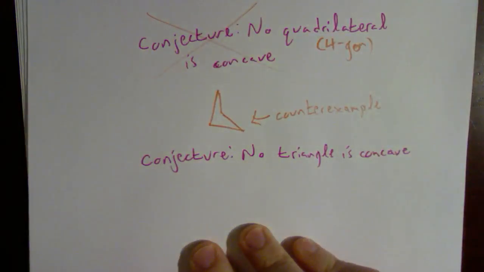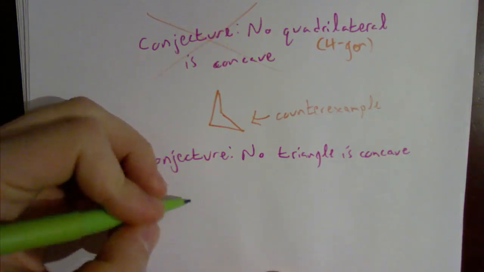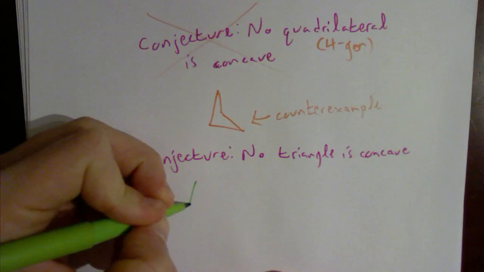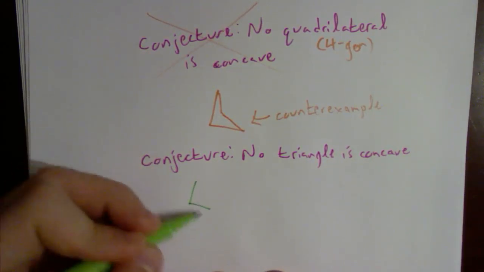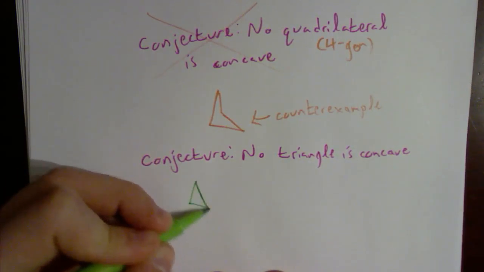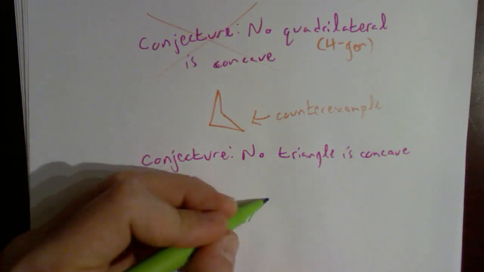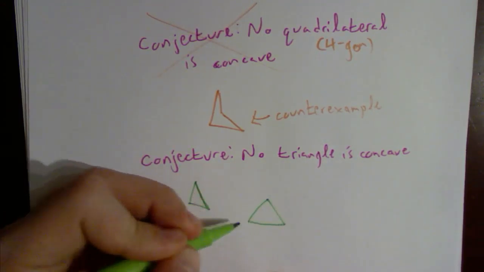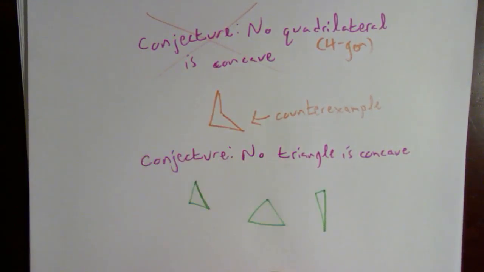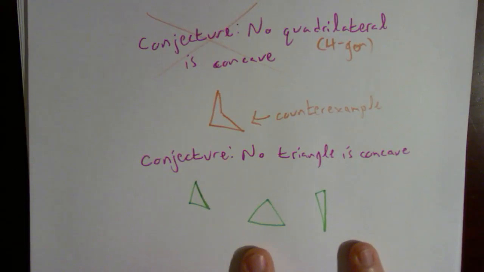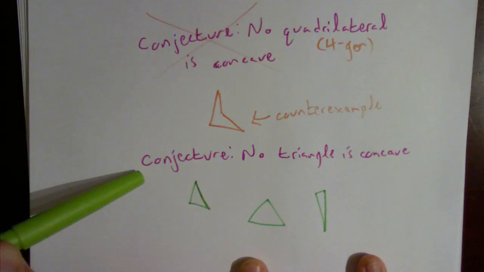All right, well, let's see if I can come up with a counterexample of that. If I try to draw a triangle, so I'll start the same way, 1, 2, well, it's not concave yet, it's not even a polygon yet. Well, the only other thing I can do here is just draw a straight line. This is not concave because there's no cave going inside of it. And I'm pretty sure that no matter how many ways I try to draw a triangle, even if I do really weird looking triangles, none of these have a cave inside. So as far as I can tell, I can't come up with a counterexample for this conjecture.